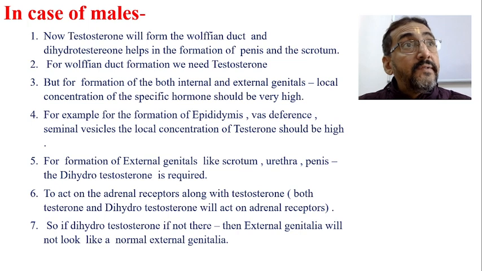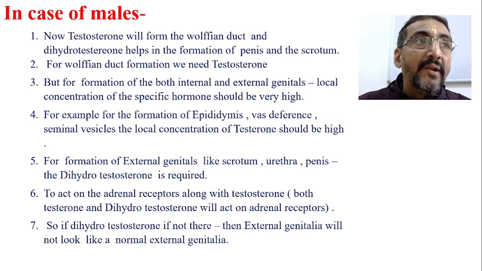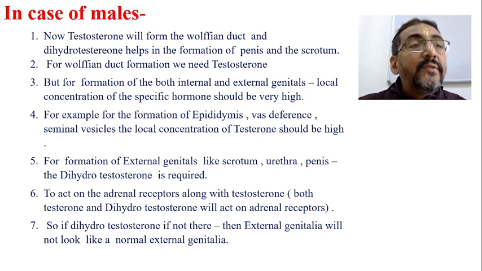And for the formation of the external genital organs like the scrotal bag, urethra and penis, we need dihydrotestosterone at the normal level. So both the forms are very important.